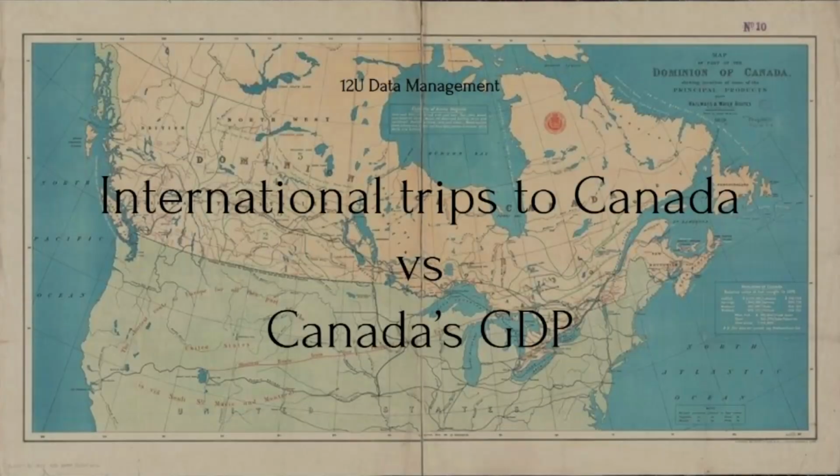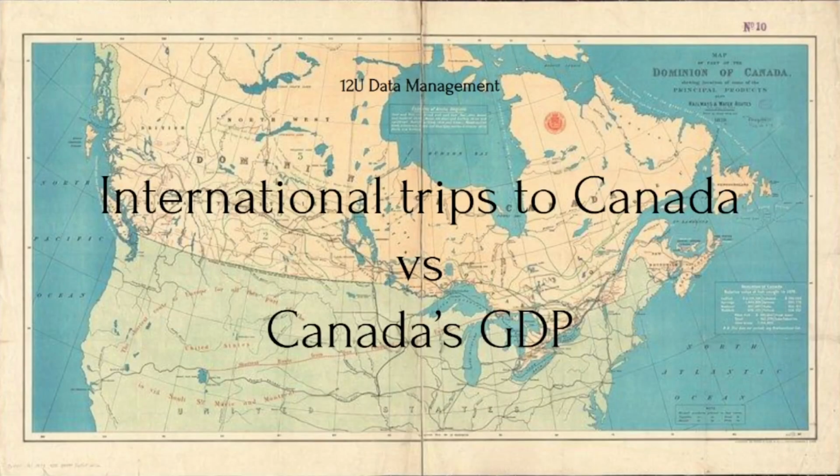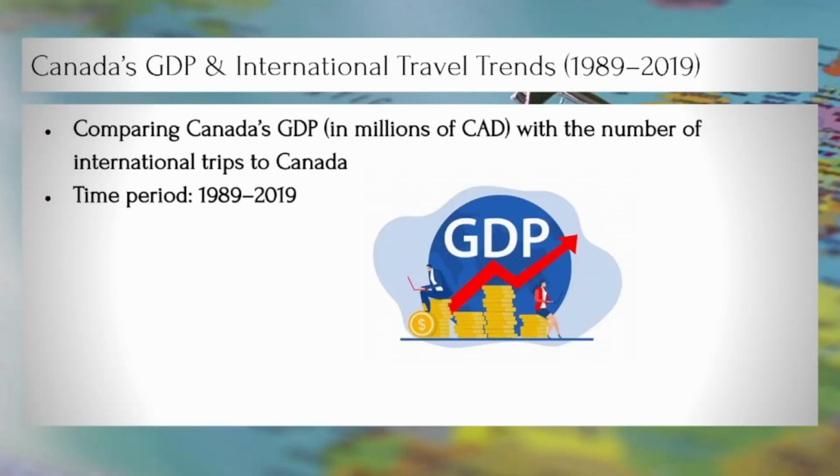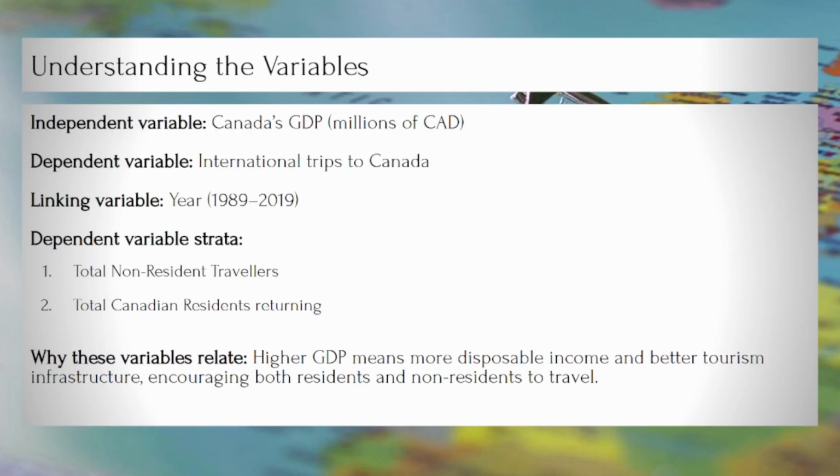This presentation looks at how Canada's GDP relates to international travel. We're comparing GDP measured in millions of Canadian dollars with the number of international trips to Canada from 1989 to 2019. Over 30 years, we can see how economic growth might influence travel patterns for both Canadians and visitors from abroad. As GDP grows, Canadians generally have more disposable income, so they often take more vacations.